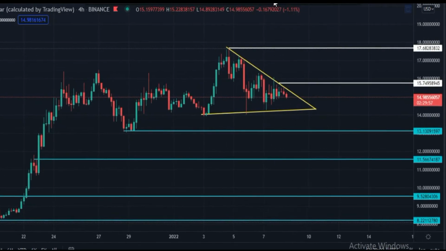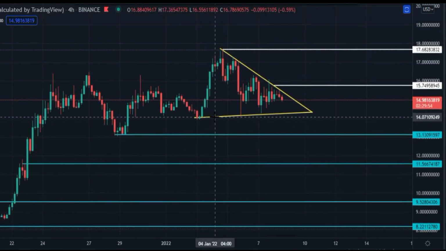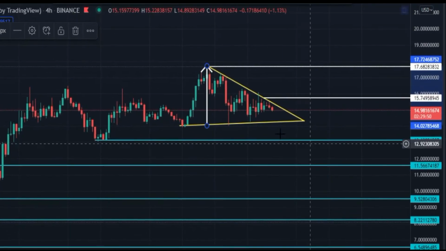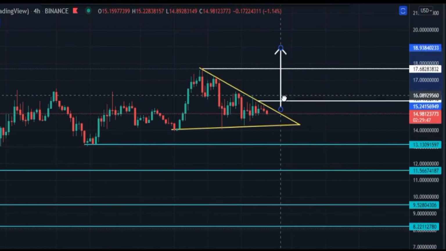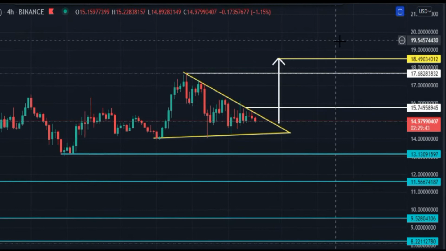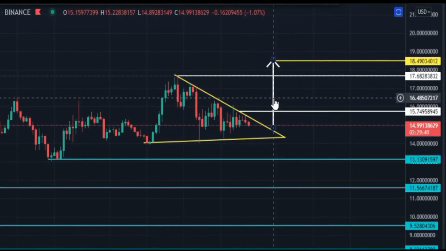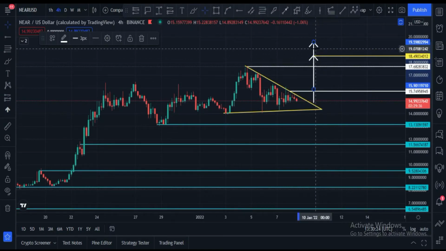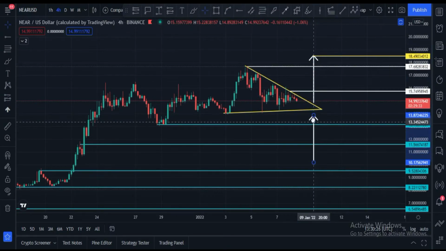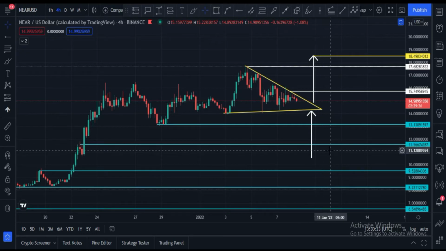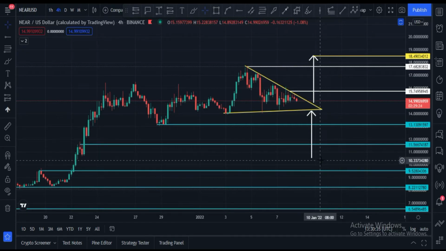Let me please calculate it. If price breaks this towards upside, in that case, our target would be, let me please consider it, this area, $18 price area. Let me please clone this. And if unfortunately price breaks this towards downside, in that case maybe price can go down to $10 price area. We have to watch this very carefully.